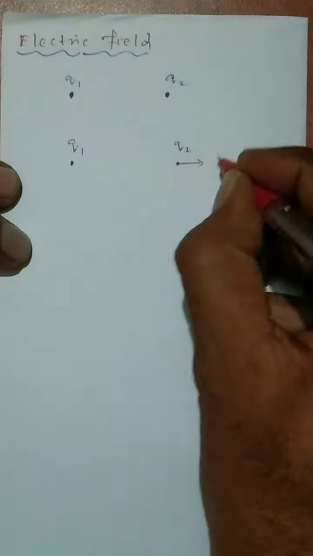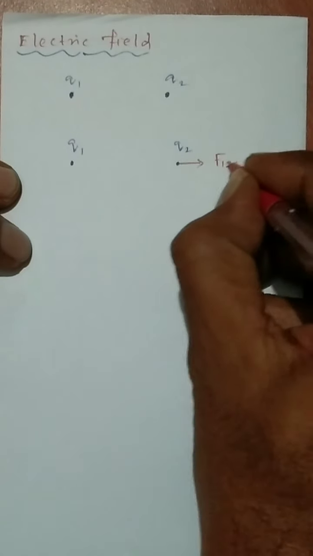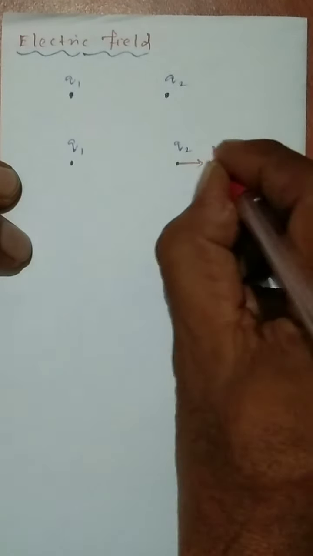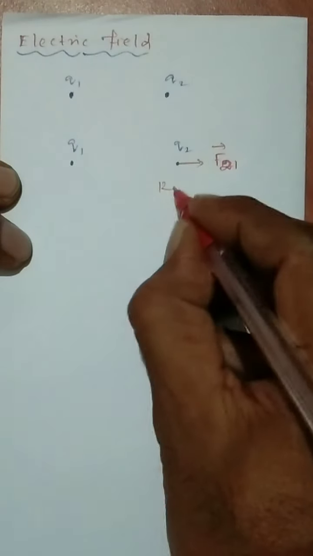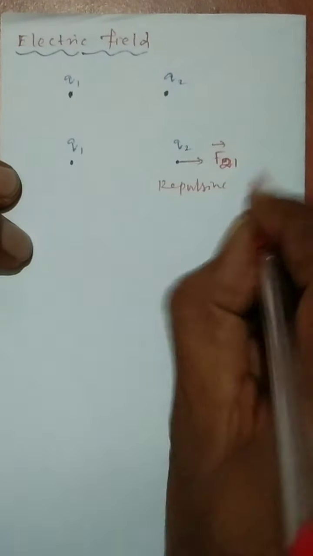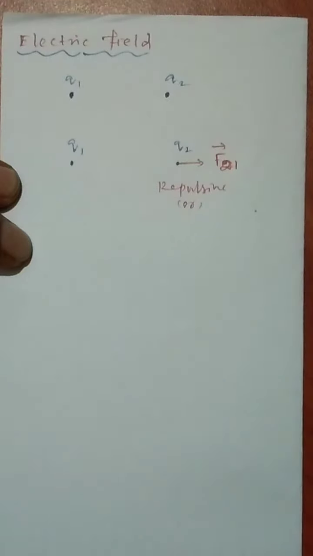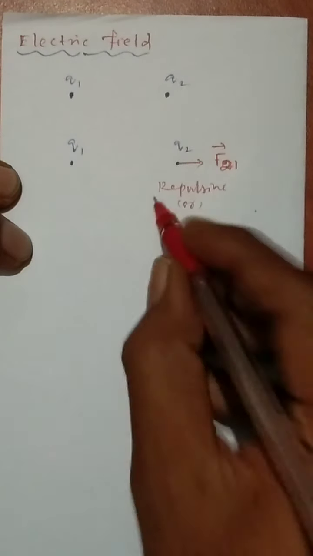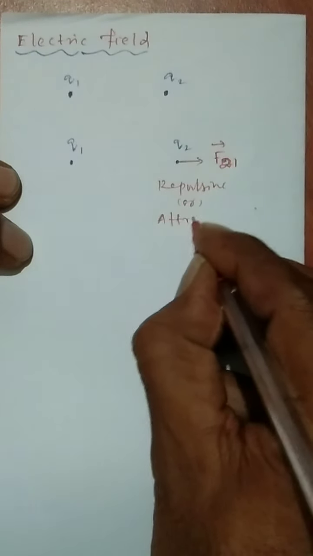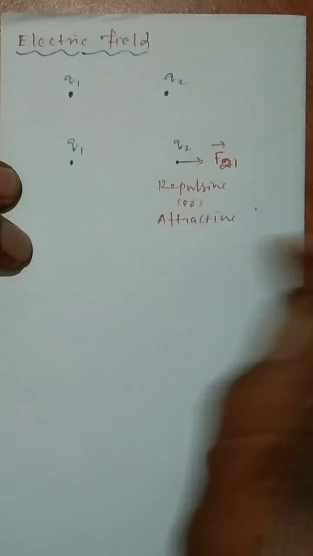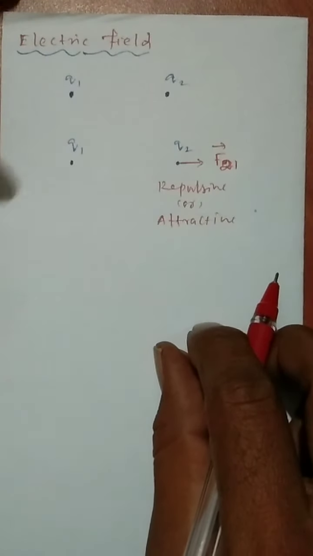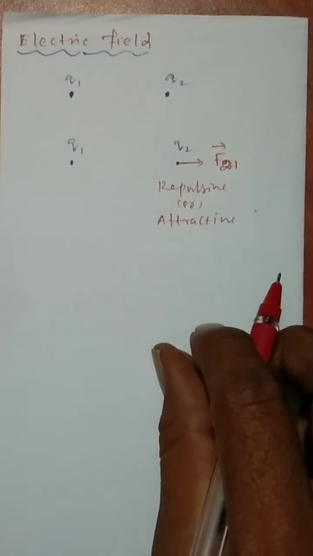So, we already discussed this force, F21 vector. This may be repulsive or attractive. இது ரெண்டும் என்ன பண்ணலாம்? repulsive force இருக்கலாம், இல்லைன்னா attractive force ஆகவும் இருக்கலாம்.